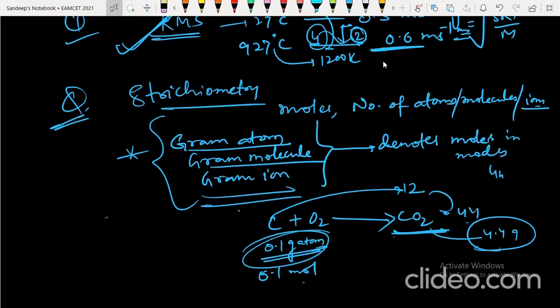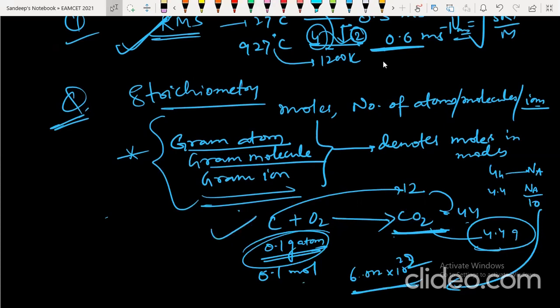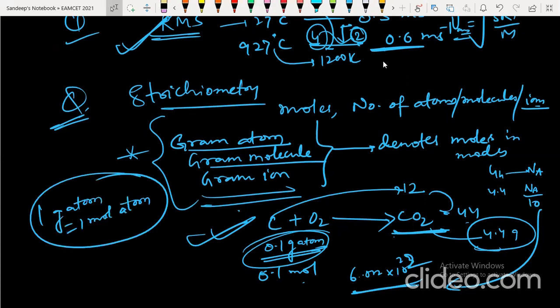44 gram means Avogadro number of molecules, so 4.4 gram will be Avogadro number by 10. So you can easily know that 6.022 into 10 to the power 22 will be the answer. 22, not 23. Keep in mind, gram atom, not gram. 1 gram atom means 1 mole of atoms. These are the ways questions will be asked, students. I hope you understood this.